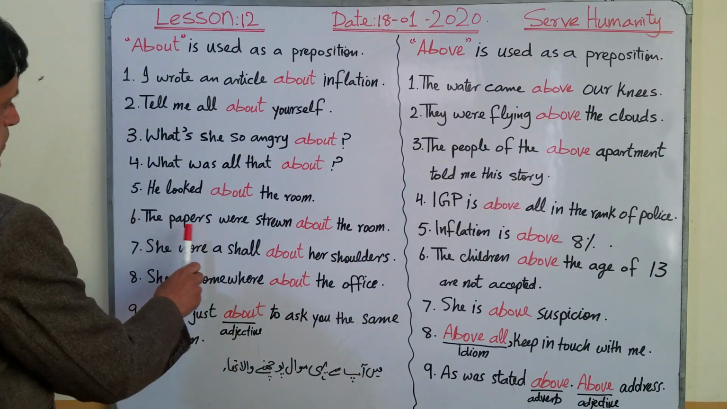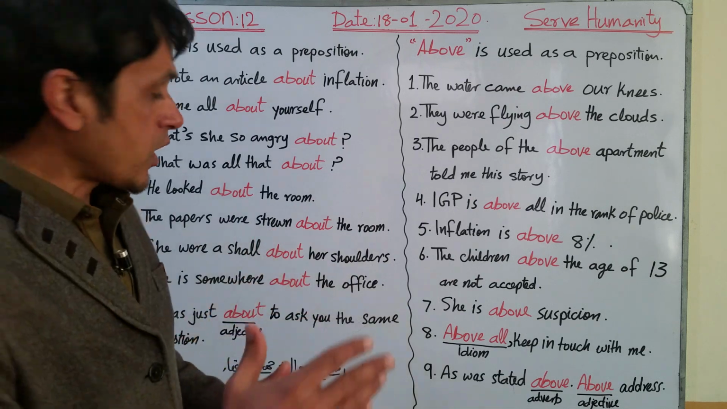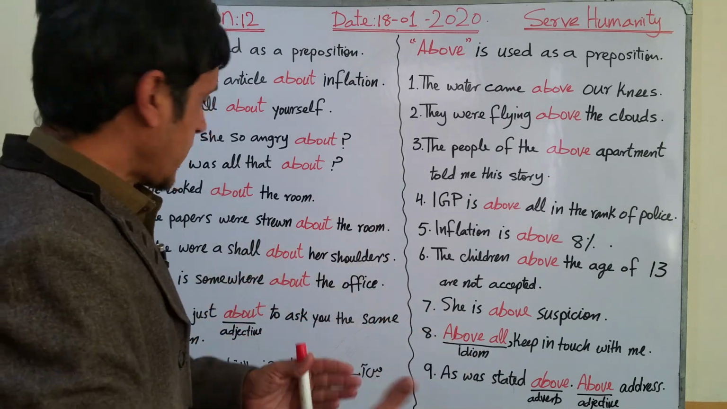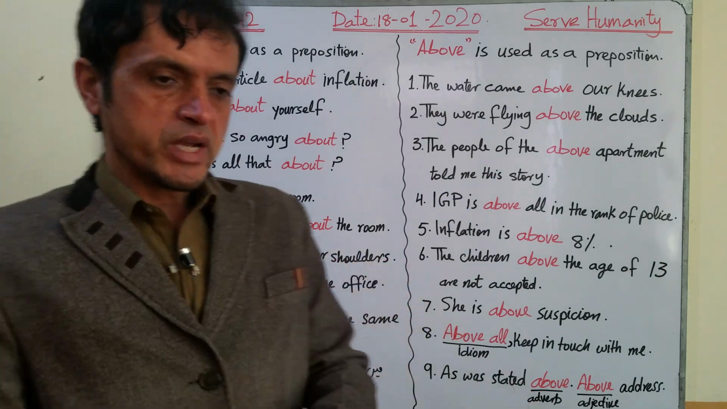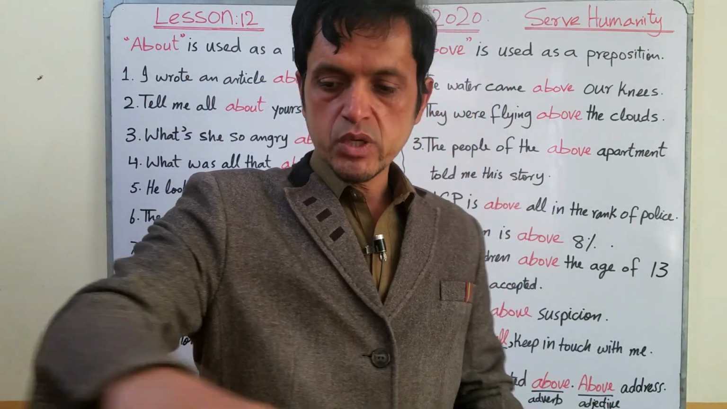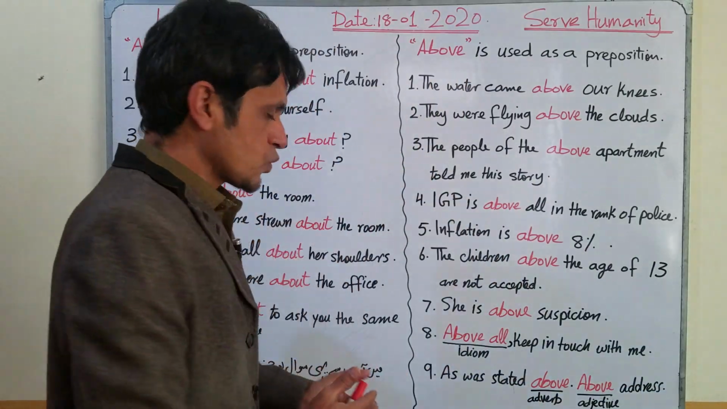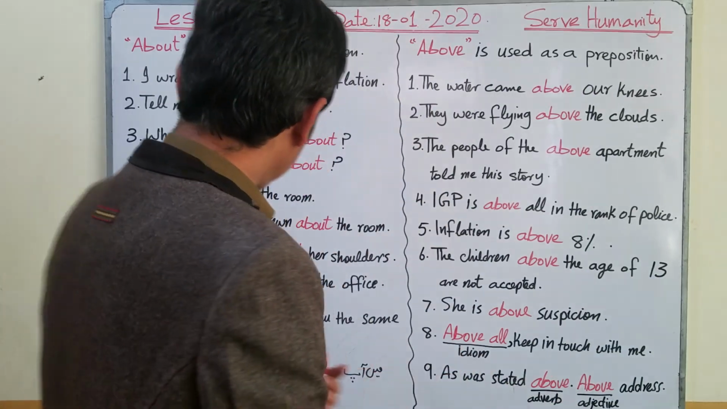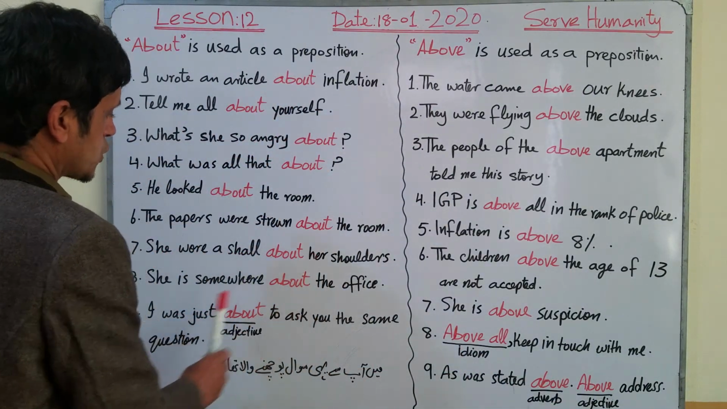Number 6, the papers were strewn about the room. Strewn means scattered or dispersed here and there. When you enter your room and see papers everywhere, you can say that the papers were strewn about the room.